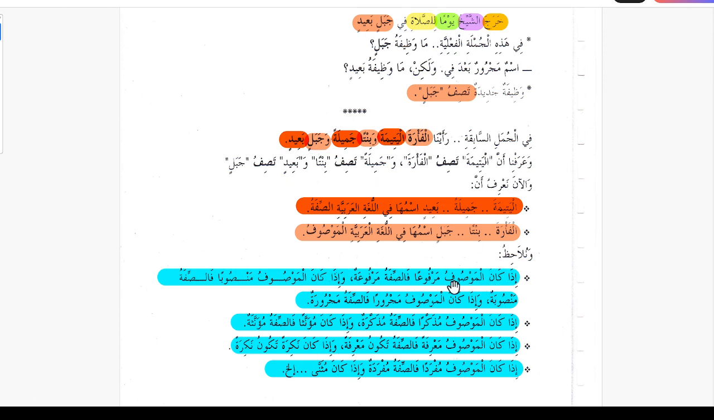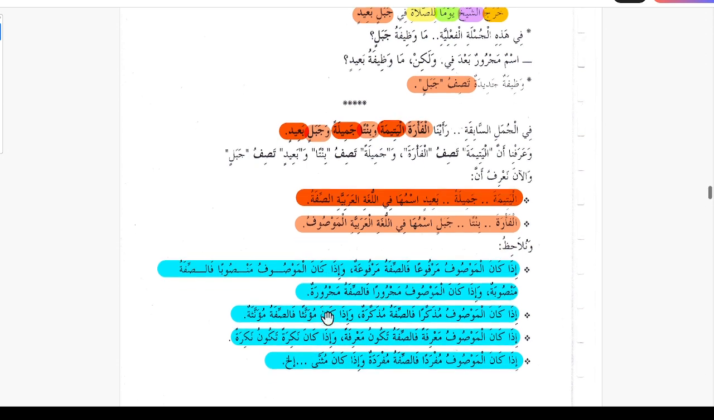So Iza kana al-Mawsuf marfoon fa sifa marfoon. Sifa is marfu when Mawsuf is marfu. Wa iza kana Mawsuf mansooban fa sifa mansooba. And when Mawsuf is mansoob, then sifa is gonna be mansoob. وَإِذَا كَانَ الْمَوْصُوفُ مَجْرُورًا فَصِفَةٌ مَجْرُورٌ. When the Mawsuf is gonna be majroor, sifa is gonna be majroor.